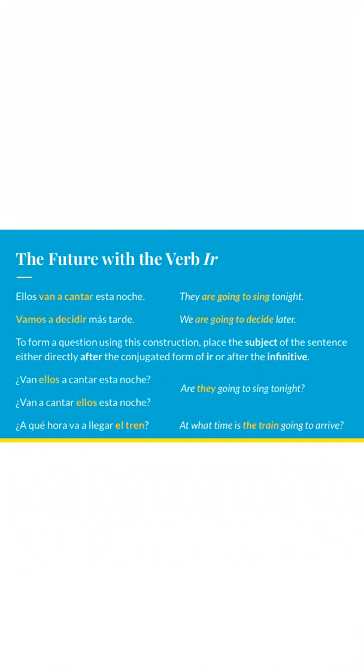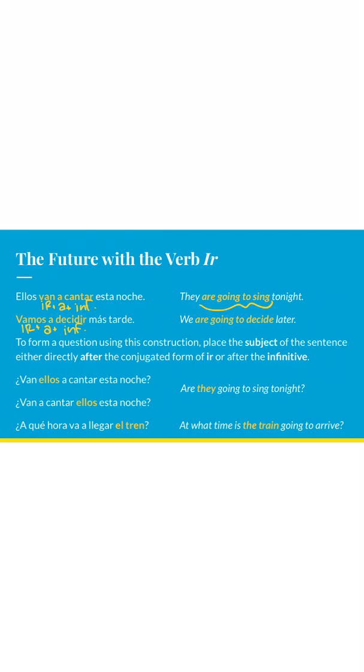So here we see some of those formulas played out for us. The first sentence, they are going to sing. This is literally translating to be going to do something. And we see the ir plus a here in the middle, plus right there, my infinitive. Ellos van a cantar esta noche. They are going to sing tonight. Same thing here. Vamos is my conjugated ir, plus a, plus my infinitive. Vamos a decidir más tarde. We are going to decide later.